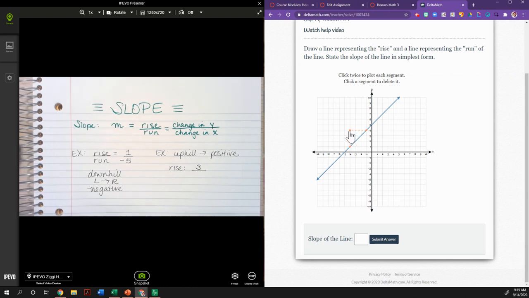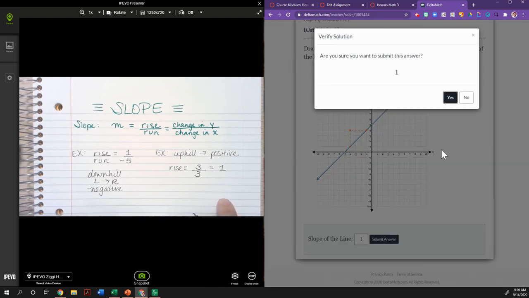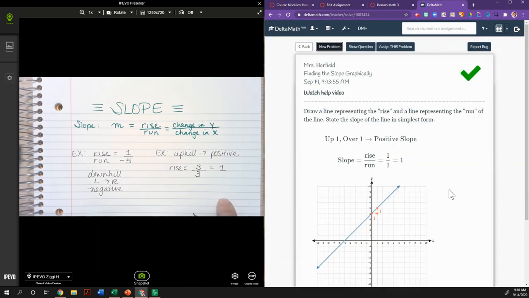Here I'm going to the right, and since I'm going to the right, that's positive. 1, 2, 3. So 3 over 3 simplifies to 1. My slope is 1. I'm going to go down here, type 1, submit my answer. Yes.